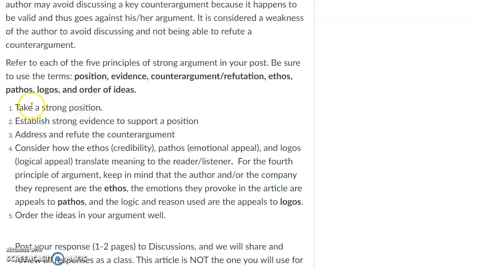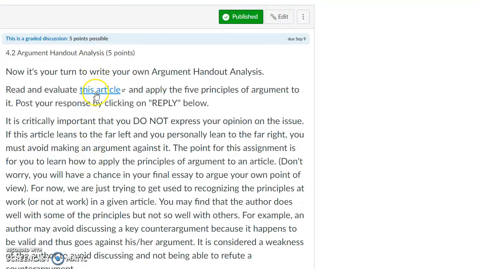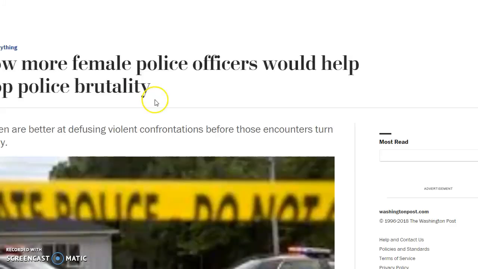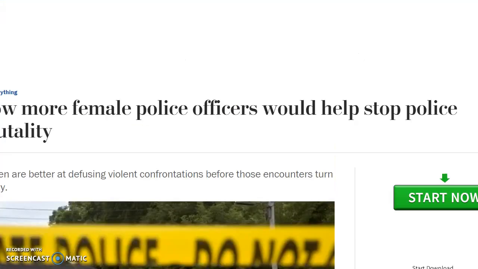So you're going to find where the author takes a position. You're going to find where the author has evidence to support it. You're going to address and refute the counterargument. You're going to consider how the credibility, the emotional appeal, and the logical appeal work in the article, and you're going to talk about the order of their ideas. So once you click on this, you're going to apply those principles to the article you're reading.